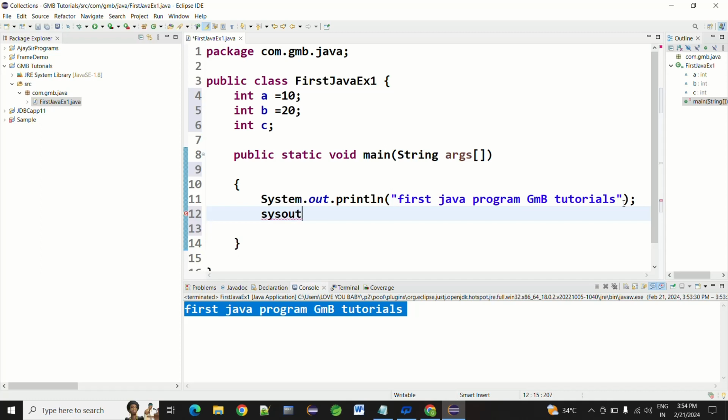If you enter sysout and press Control Space, you will get the entire statement system.out.println, with inverted commas and plus c, where c equals a plus b.